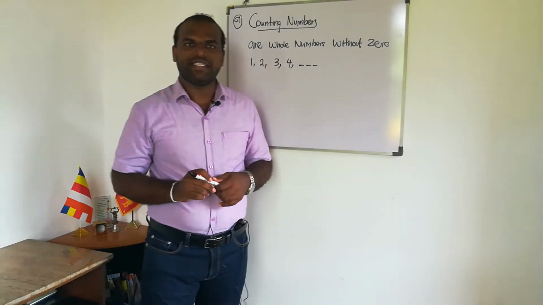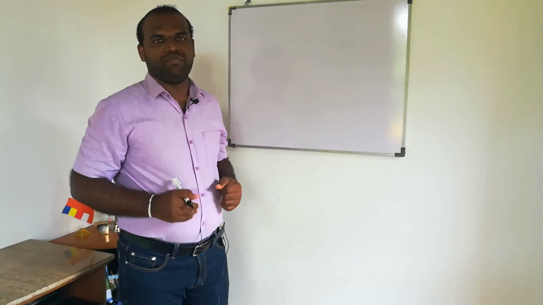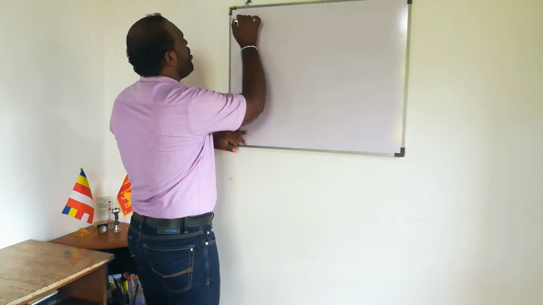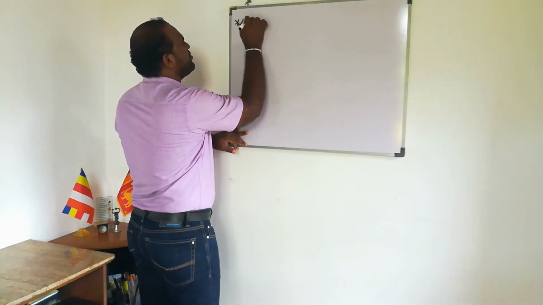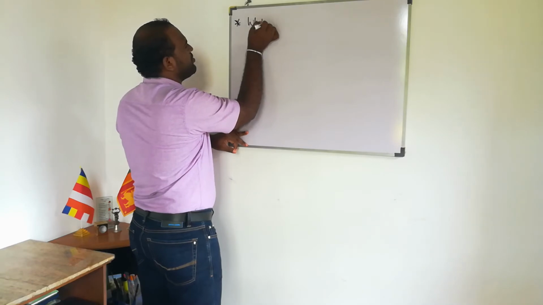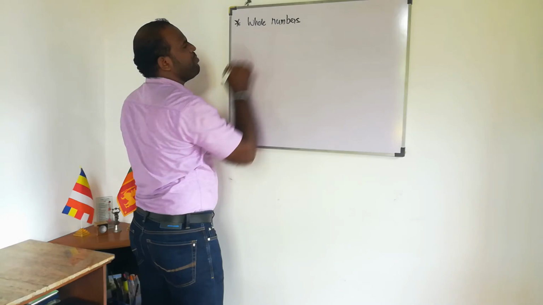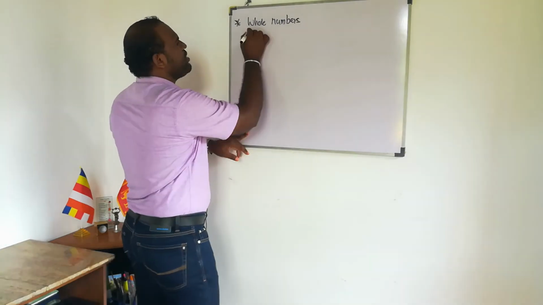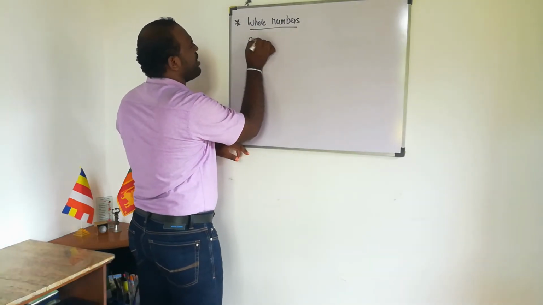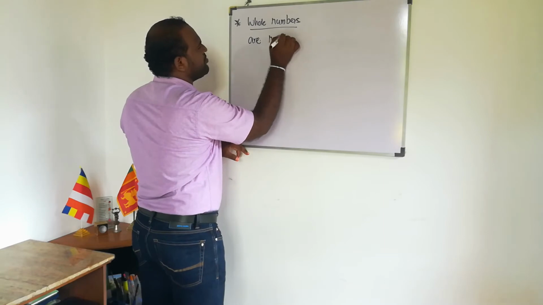So let's see the next one, whole numbers. What are whole numbers?